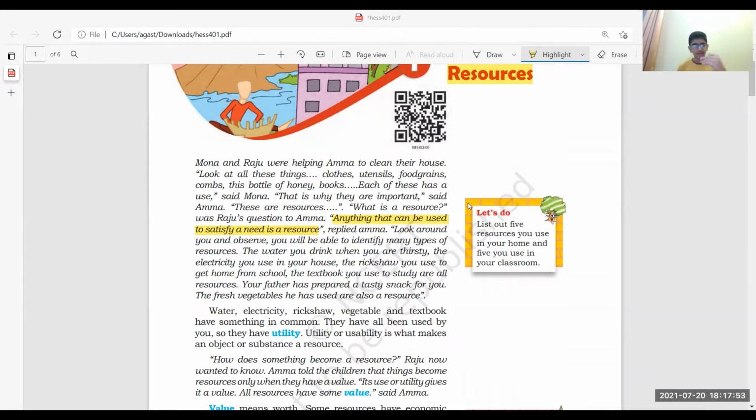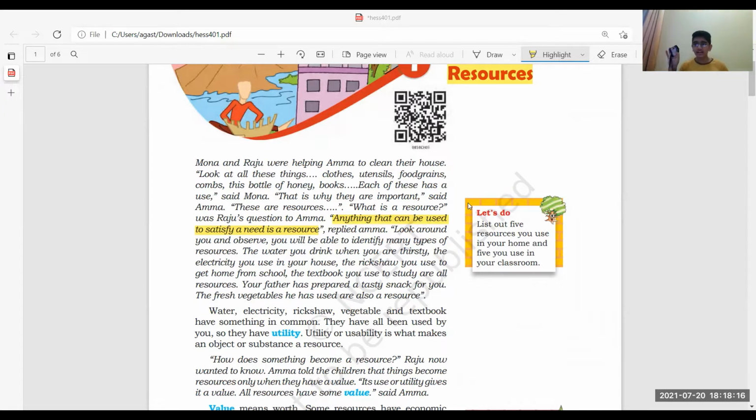Okay, guys. So now I ask you for a scavenger hunt. Go and bring a few things which are resources. Now, I want to tell you that all things are resources because they have a particular utility. It makes some object or substance a resource because it has some usability. Everything has some usability.